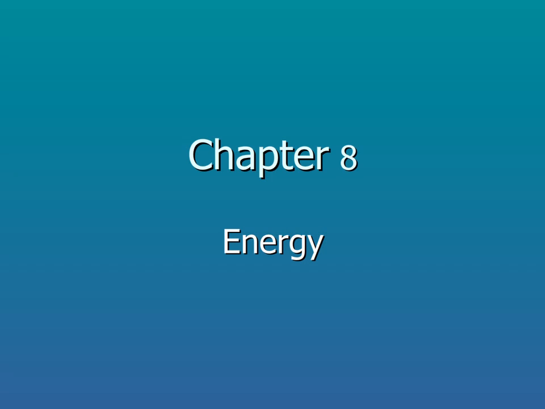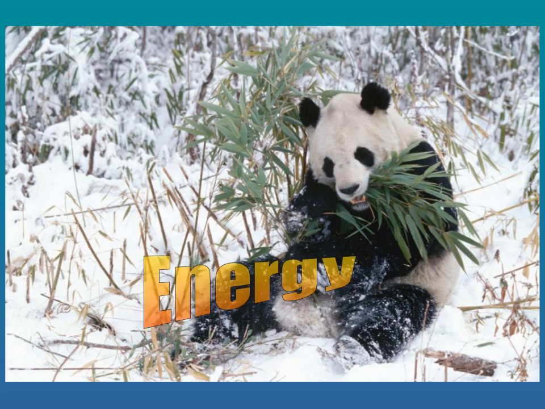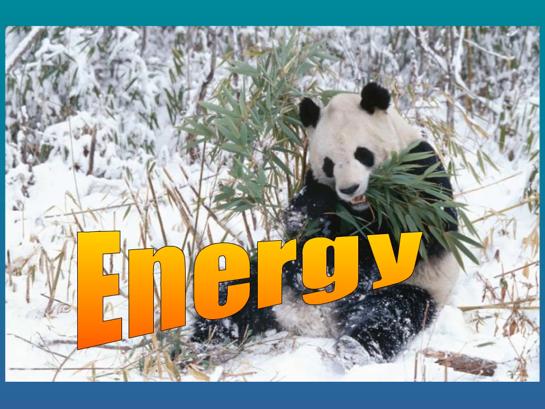In this lecture, we will discuss energy and the importance of carbon. All life requires energy, and cells obtain energy in many different forms. The bamboo in this picture captured and converted light energy into chemical energy of sugars. And the panda must consume the bamboo to convert the energy stored in the sugars into different types of chemical energy to fuel his metabolism.